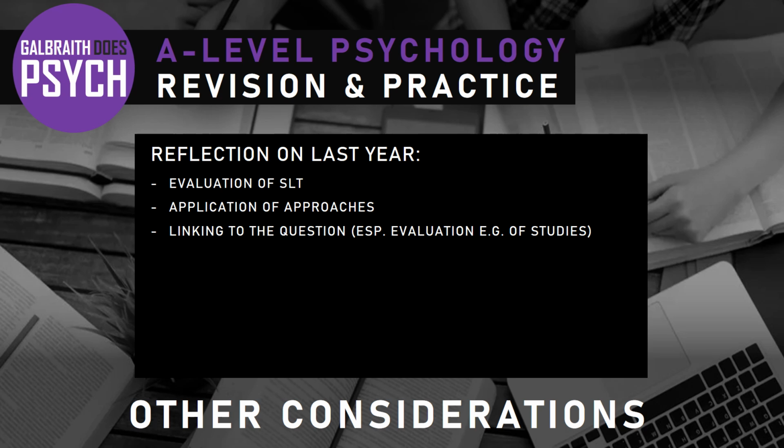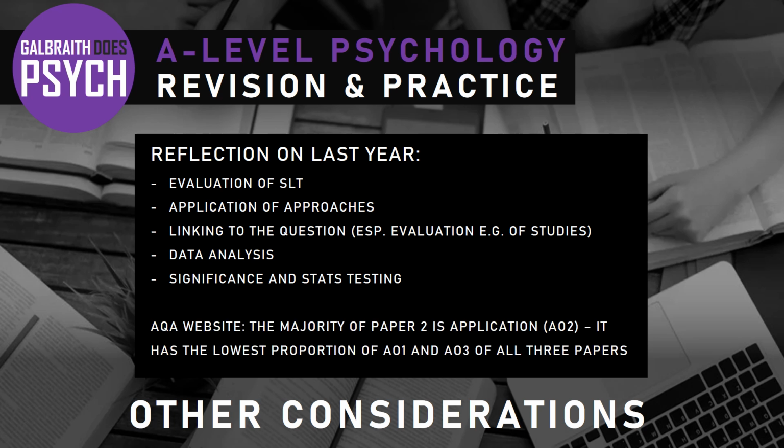This is very common. Every year we get students trying to evaluate theories by evaluating studies, so doing methodological criticisms, but it doesn't really get much credit unless you link that back to the question, okay? So make it clear what you're talking about. Don't go off on a tangent. Data analysis, significance and stats testing. So fairly common issues. There's nothing really special about last year in there. And the social learning theory issue hopefully will be a bit of a non-issue for this year because it's come up so much recently. Maybe it won't come up this year, but who knows.